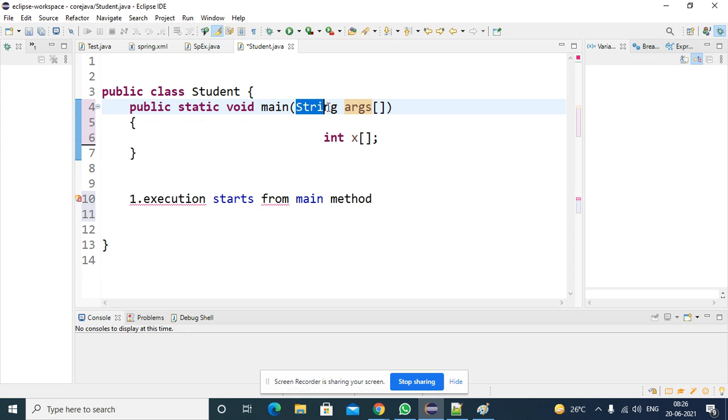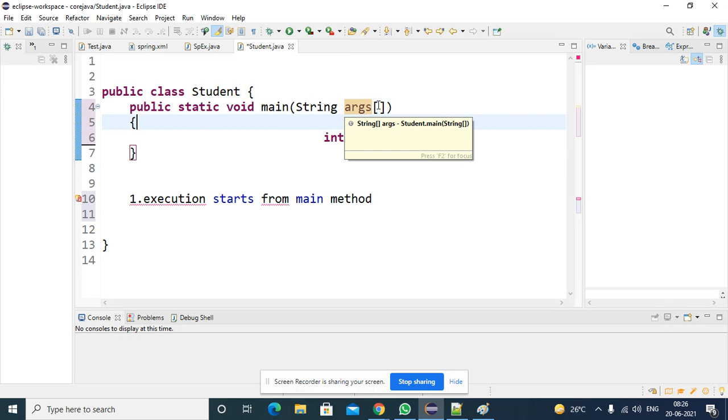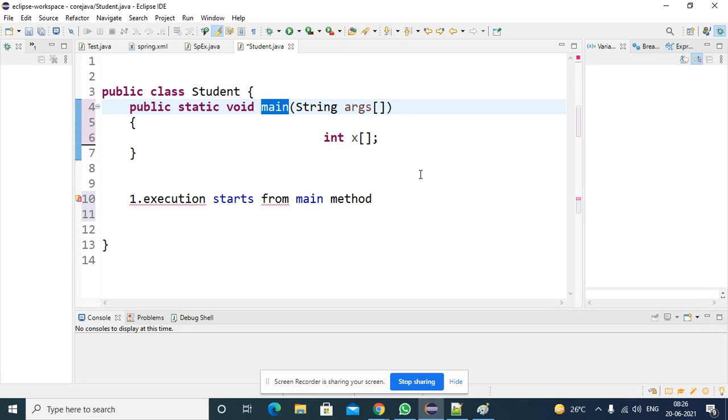So why does the main method have string type arguments, string type array arguments? To pass the command line arguments at runtime, if you want to pass some values to the JVM, whatever values you pass to the JVM will be stored inside this single dimensional array. In the JVM, there is code to pass whatever values you pass to it whenever it is calling the main method. JVM will pass those values to this array.